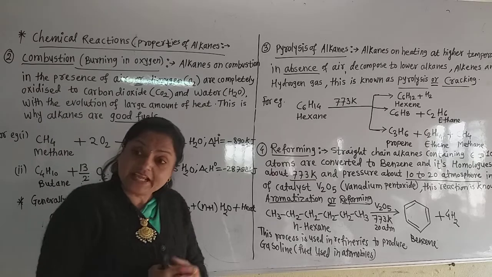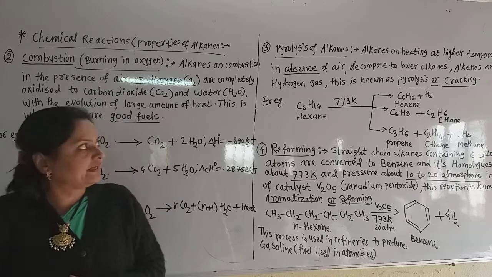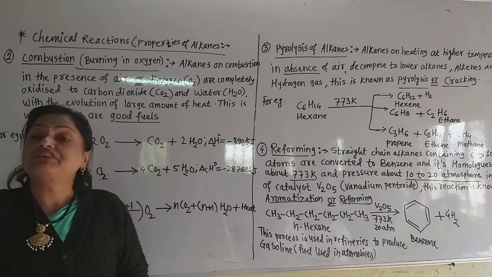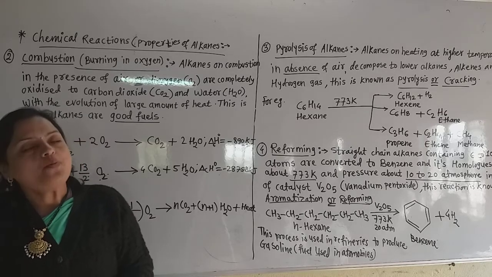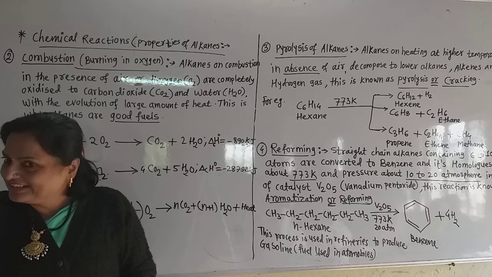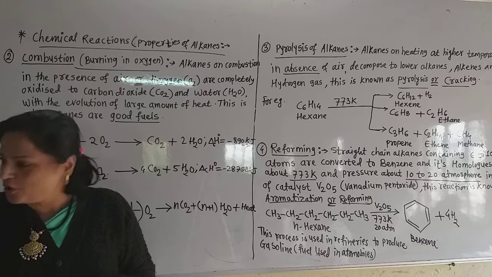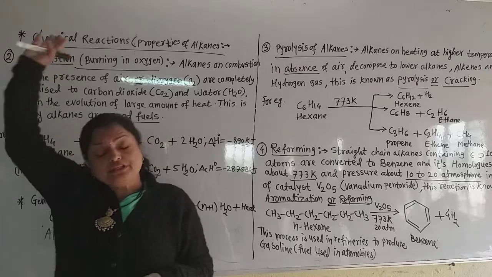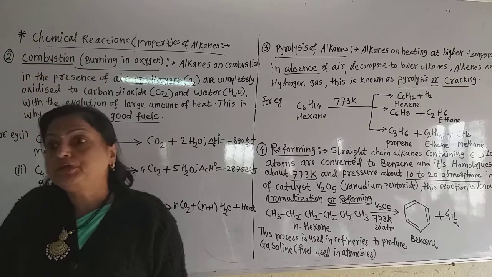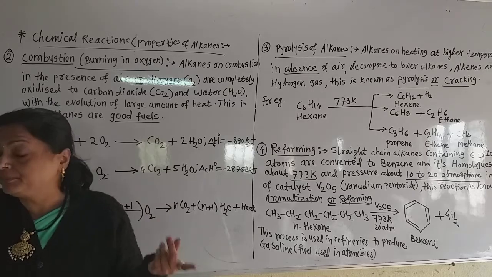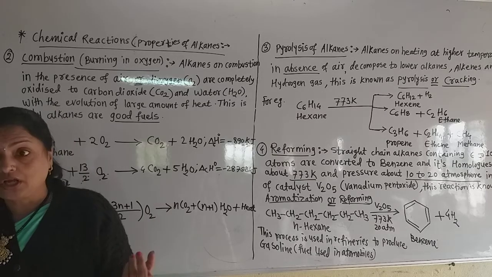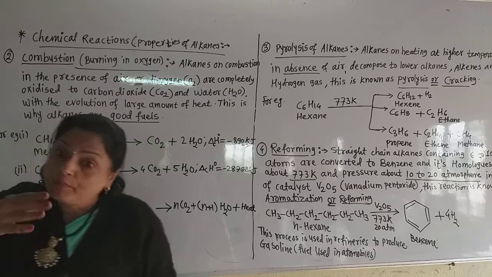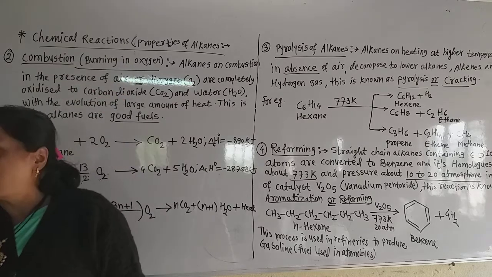Now see what actually happens in the pyrolysis of alkane. Alkanes are heated at a very high temperature, 773 Kelvin. How many degrees centigrade is that? We learned that we only subtract 273 from that. Then how many degrees? 500 degrees. 500 degrees Celsius is a very high temperature, because at 42 or 43 degrees in the summer season we already feel a burning sensation on our skin. So 500 degrees centigrade means very high temperature.